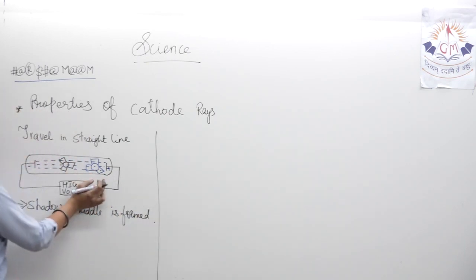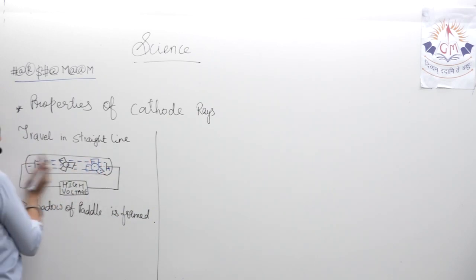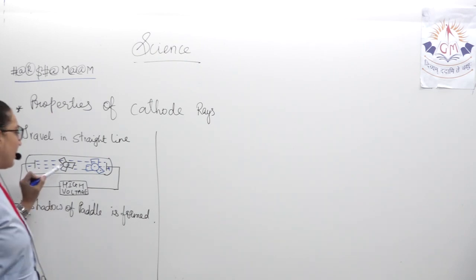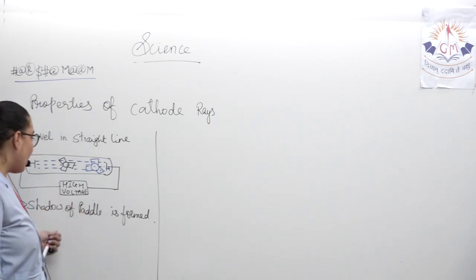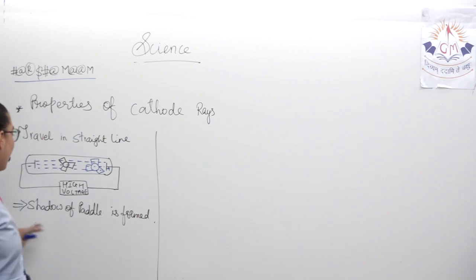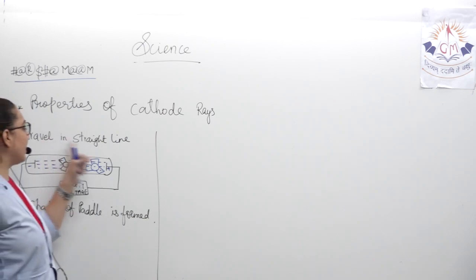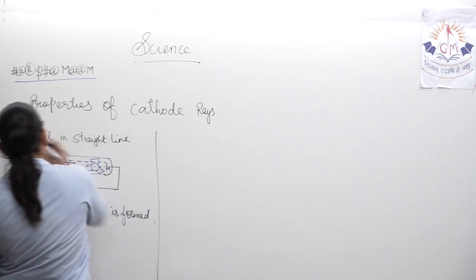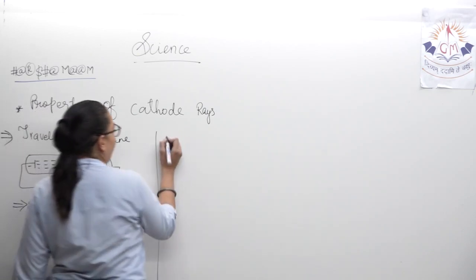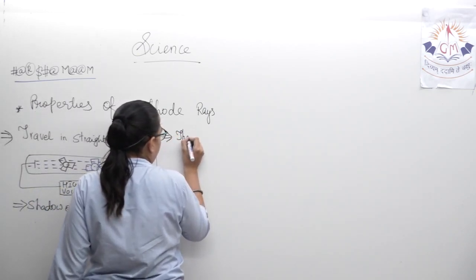What does this state? Because the shadow is formed, it is just because of this property that it is traveling in a straight line. Very easy concept. High voltage is supplied, they are constantly moving, and the shadow of the paddle is formed. What does it say? It states that they are traveling in a straight line. Next, they produce mechanical effect.